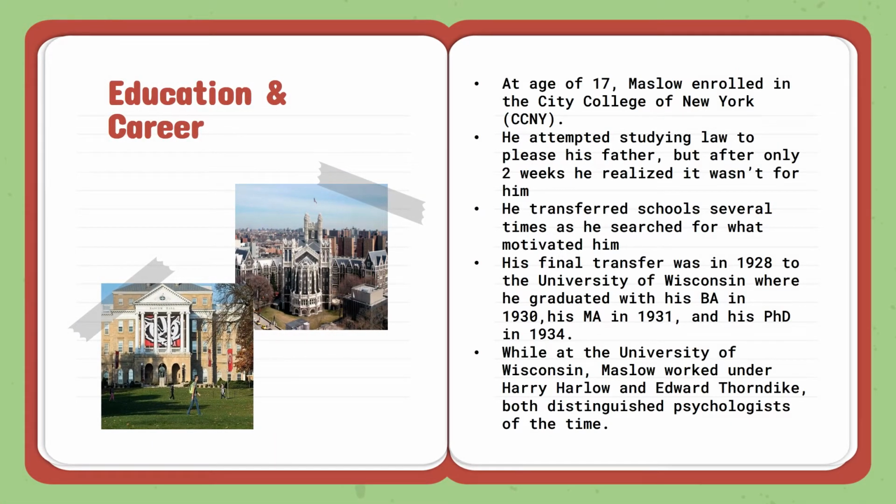At the age of 17, Maslow enrolled in the City College of New York. He attempted studying law to please his father, but after only 2 weeks, he realized it wasn't for him. He transferred school several times as he searched for what motivated him. His final transfer was in 1928 to the University of Wisconsin, where he graduated with his BA in 1930, his MA in 1931, and his PhD in 1934. While at the University of Wisconsin, Maslow worked under Harry Harlow and Edward Thorndike, both distinguished psychologists of the time.